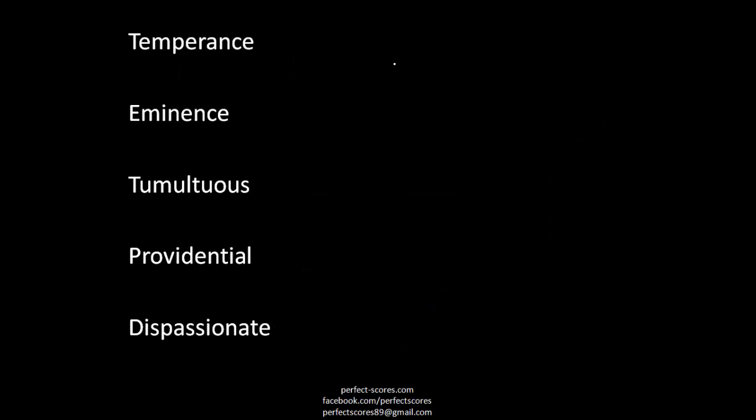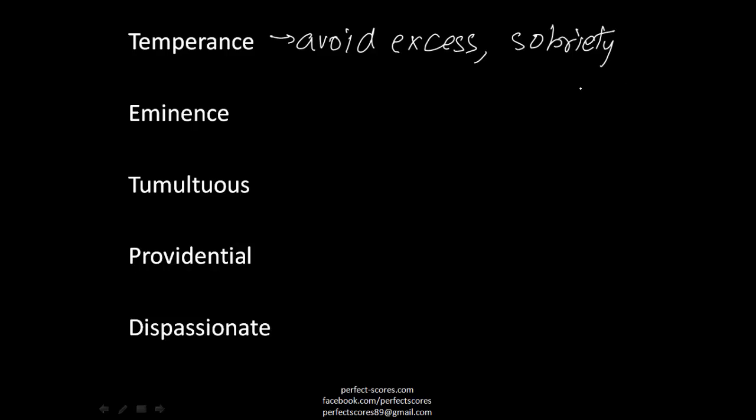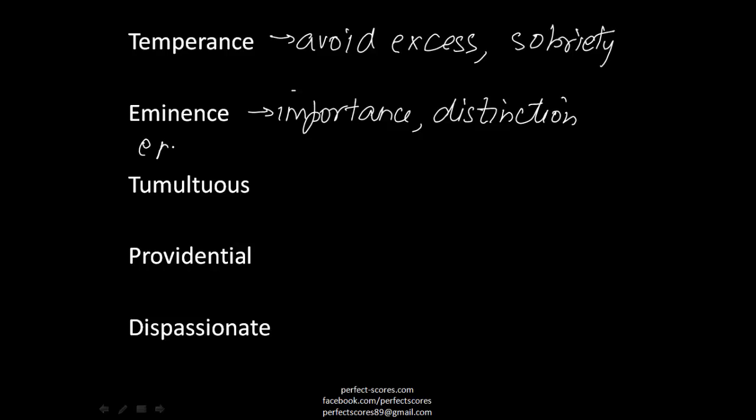Here are the next few words. Temperance is to avoid excess, not doing anything in excess, and basically staying sober. A synonym of that is sobriety. Next is eminence. That means importance, and a synonym of that is distinction. One more derivative of eminence is eminent. So eminent is a famous person who has a lot of eminence.